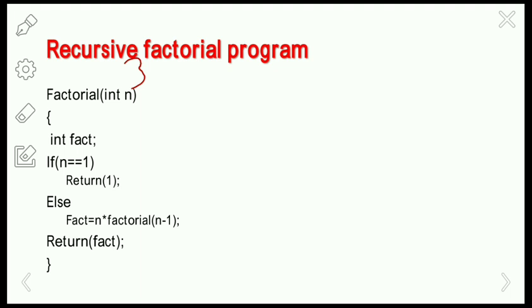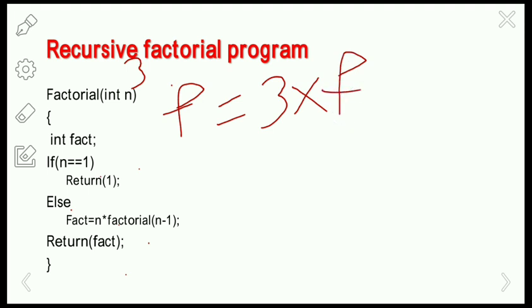Then it will check this first if condition. If n equals 1, then return 1. But here the if condition has failed because the n value is 3, so it will go to the else part and check this one. So fact equals n, which is 3, into factorial of n minus 1. Factorial of n minus 1, that means 3 minus 1 is 2.